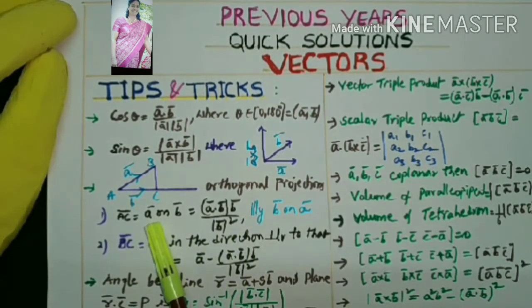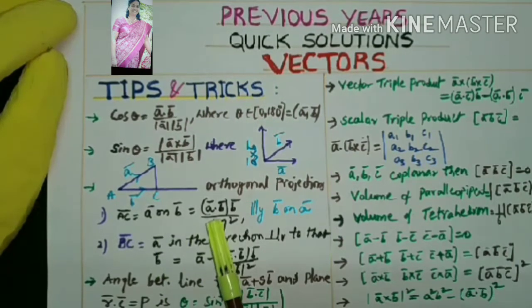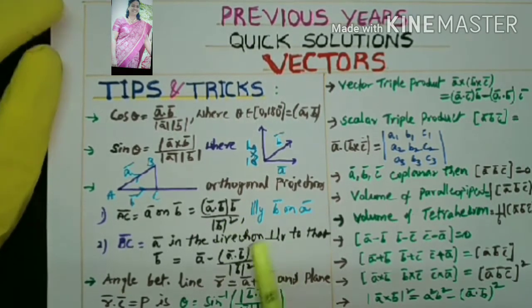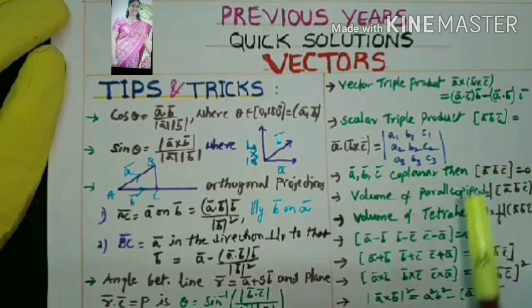If you are asked for A on B, simply remember A dot B, then B by mod B whole square. Similarly, what is B on A? You can start with B dot A by mod A whole square. You can remember that easily.